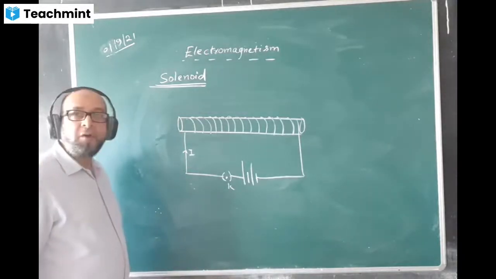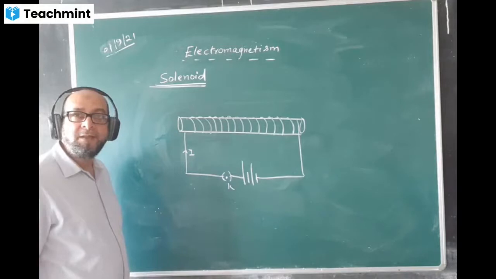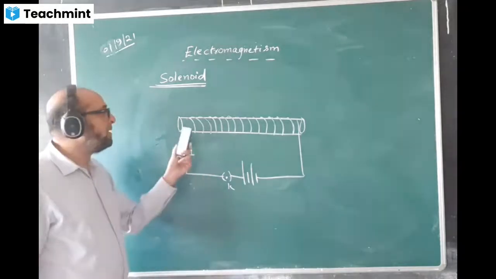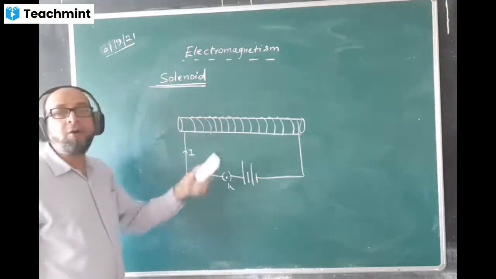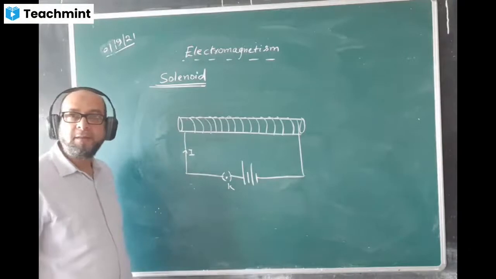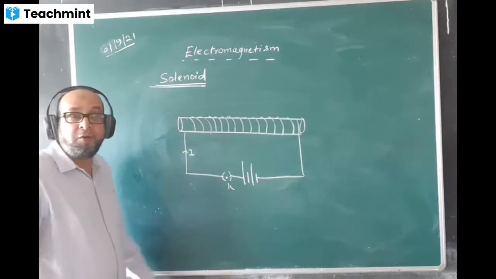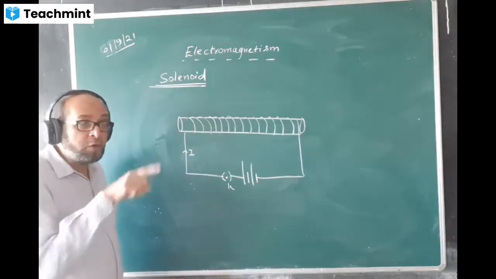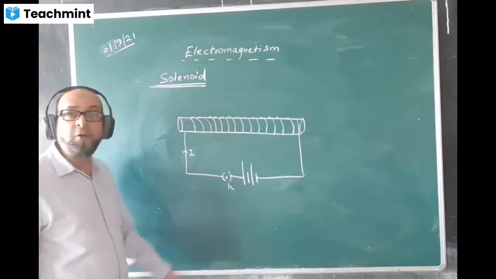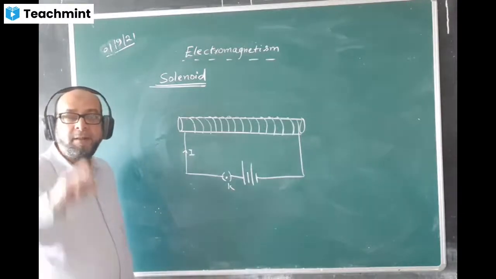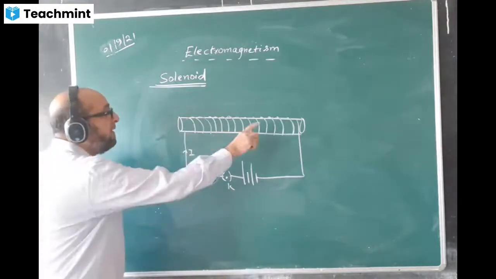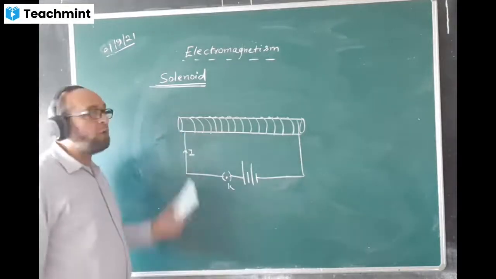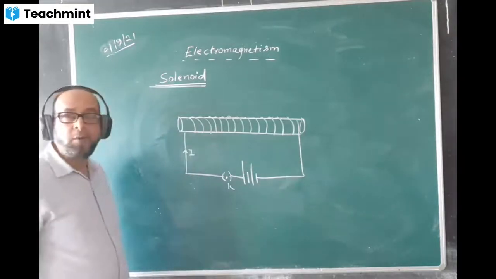Okay, understood? Yes, sir. What is it behaving? Solenoid is behaving like what now? A magnet. Am I right or wrong? Tell me. Because we know the fact, when current flows through a wire or a conductor, it produces a magnetic field. Okay, and I told you this will behave as a bar magnet. One side will be South Pole and one side will be the North Pole.